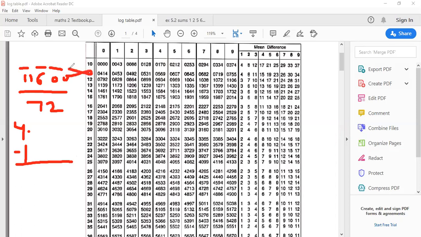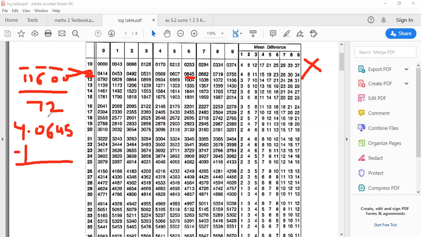Now we'll see 11 under the 6 number column. The mean difference will not come because there is a 0 and the mean difference starts from 1. So what is the figure? 0, 6, 4, 5. Okay. Then we have 72.